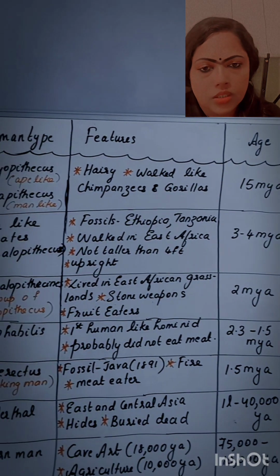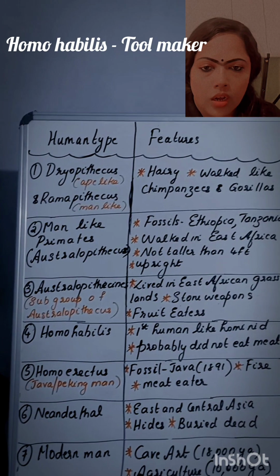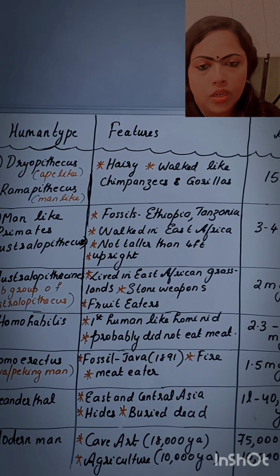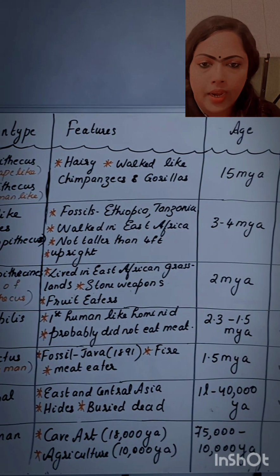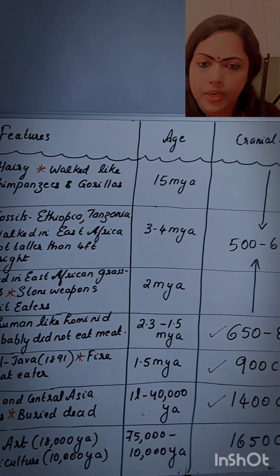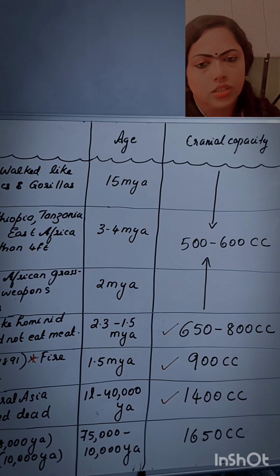Okay. And next is the Homo habilis. Homo habilis called as tool maker. And then their features, they were the first human-like hominid. Hominid means what? They are the group of primates like chimpanzees, gorillas, apes, etc. And this particular group were the first human-like hominid. So first human-like hominid is Homo habilis. Okay. And next is the Homo erectus.